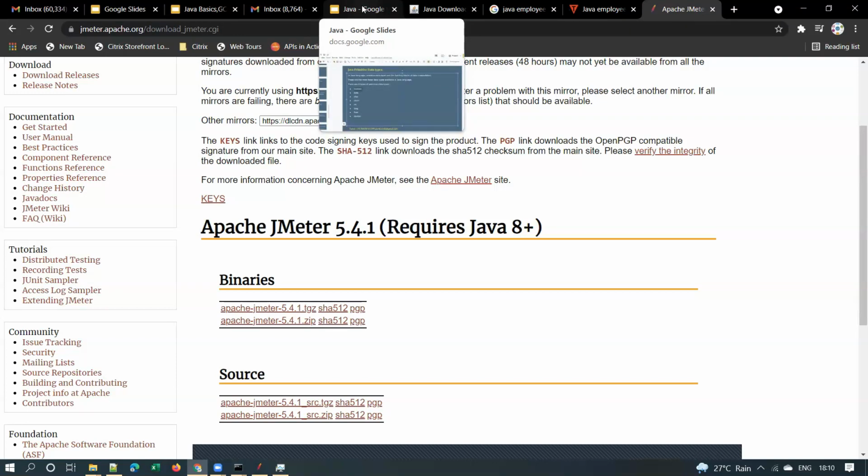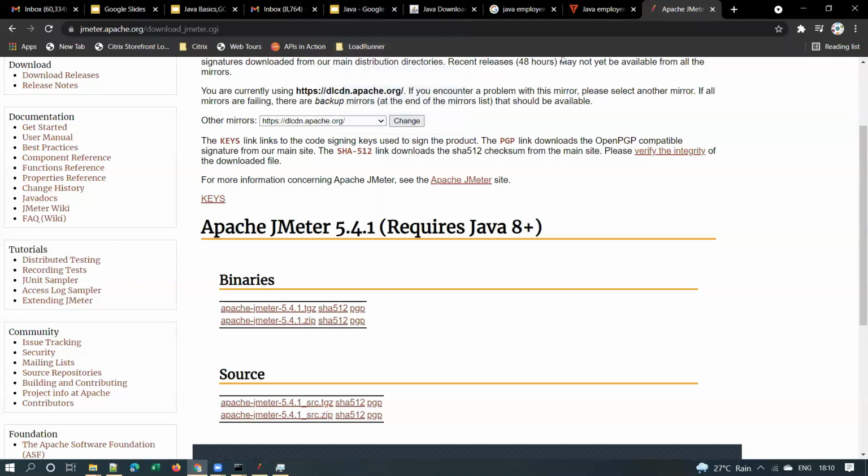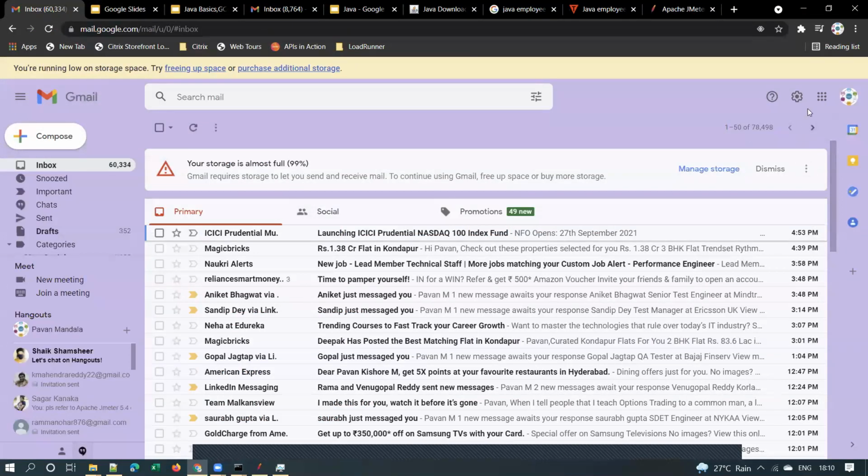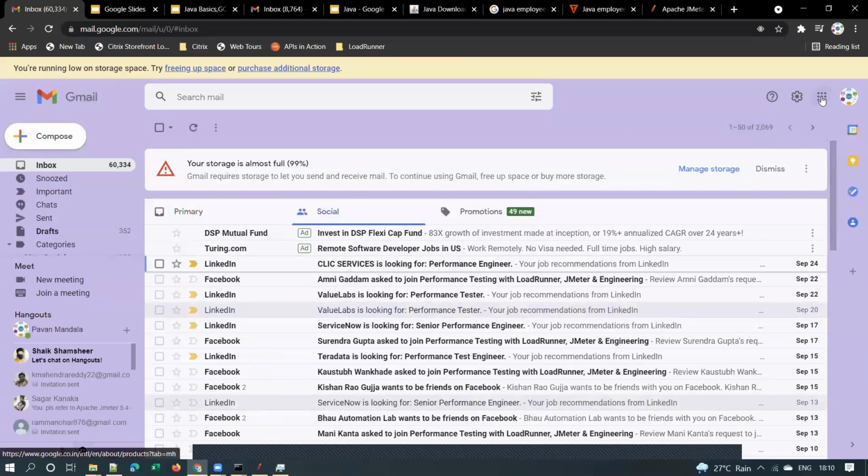So if you want to run more number of users from a single machine, right? You may see out of memory exceptions, and you can increase that JMeter heap size on each machine. Okay, so there are some best practices for JMeter. You have to first follow that. Still, if you are getting those, let me bring up that, JMeter best practices.